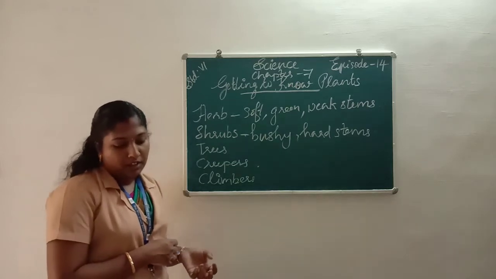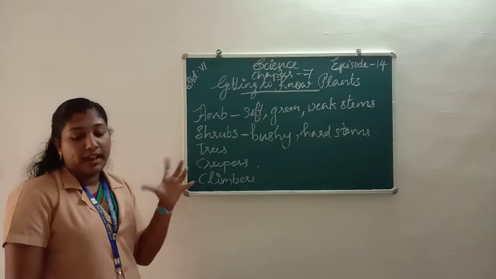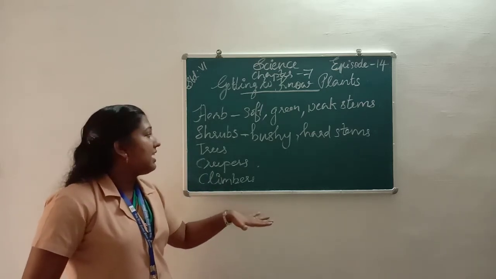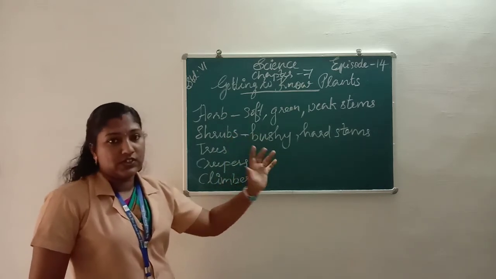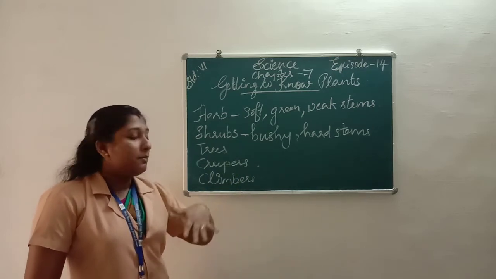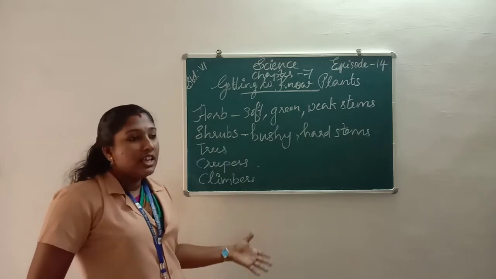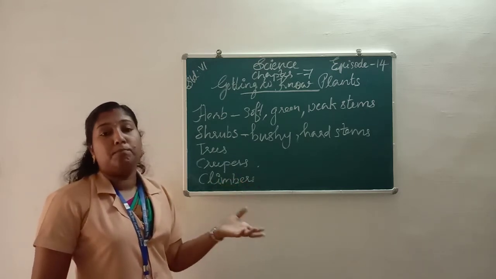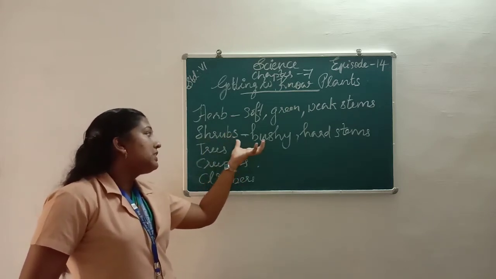These are plants with the stem branching out near the base. The shrubs have branches drawn out from the base of the plant. These are the properties of shrubs.